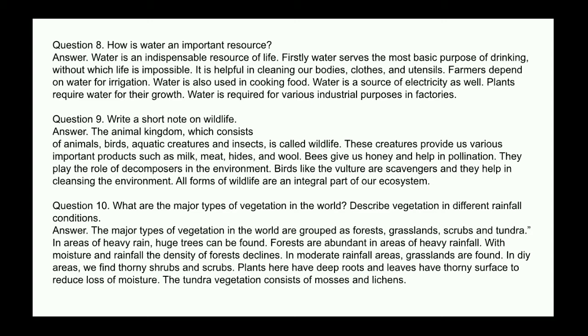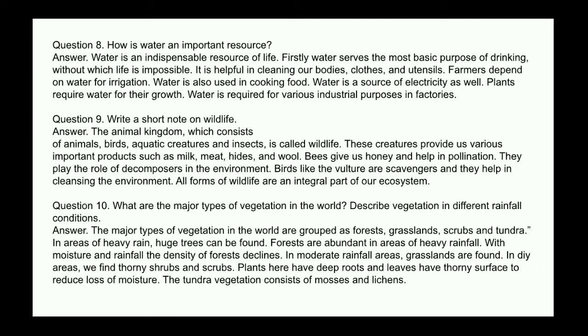Next question: how is water an important resource? Answer: water is an indispensable resource of life. Firstly, water serves the most basic purpose of drinking, without which life is impossible. It is helpful in cleaning our bodies, clothes, and utensils. Farmers depend on water for irrigation. Water is also used in cooking food. Water is a source of electricity as well. Plants require water for their growth. Water is required for various industrial purposes in factories.